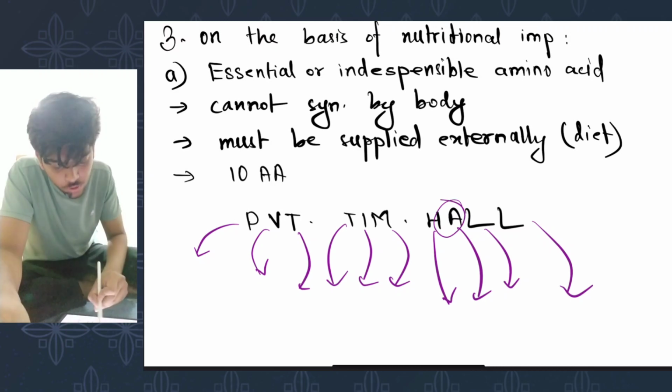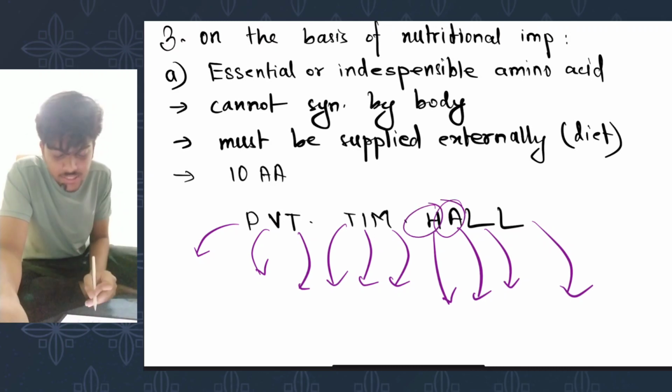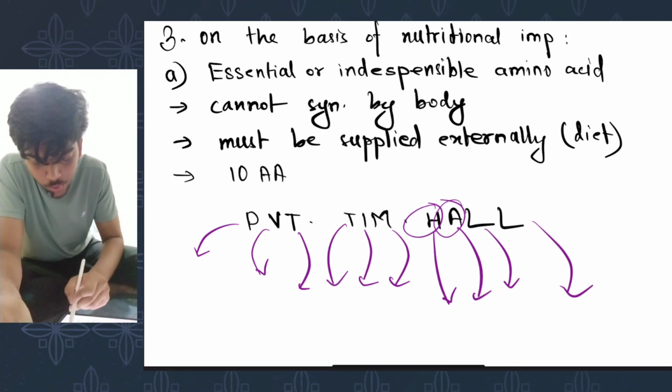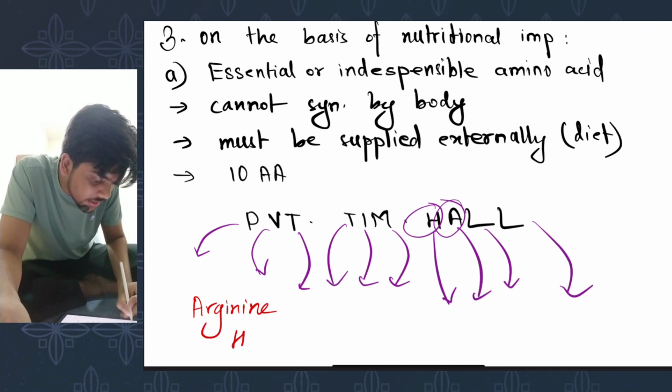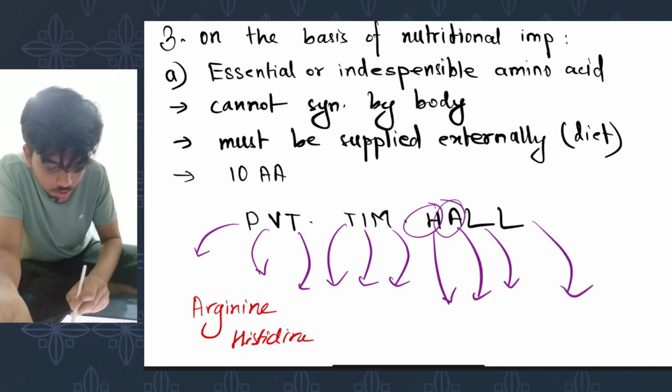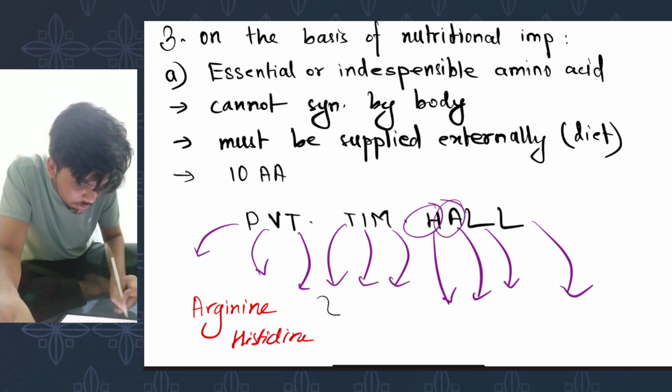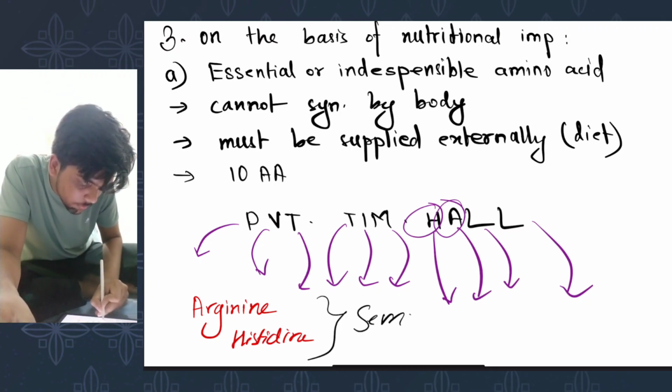Among all these examples, arginine and histidine are actually semi-essential. Let me write it somewhere. So your arginine and histidine, these two, are semi-essential.